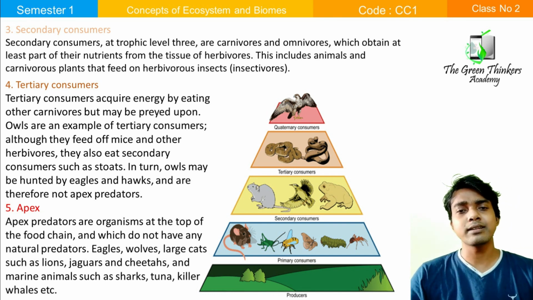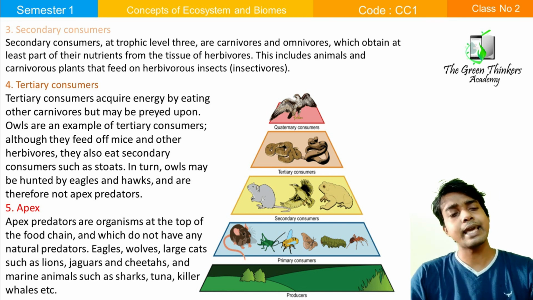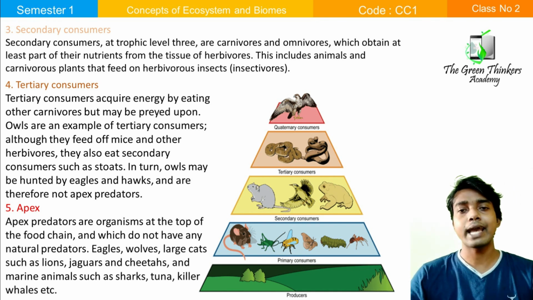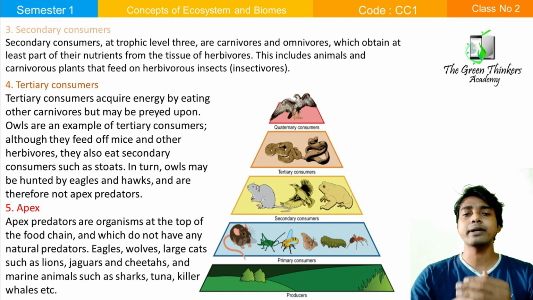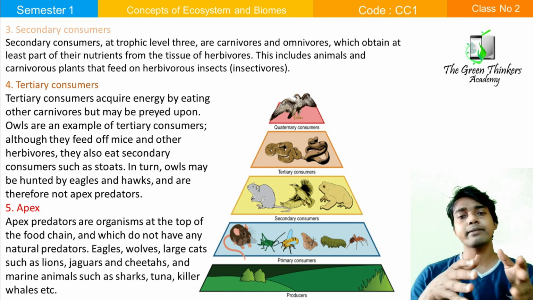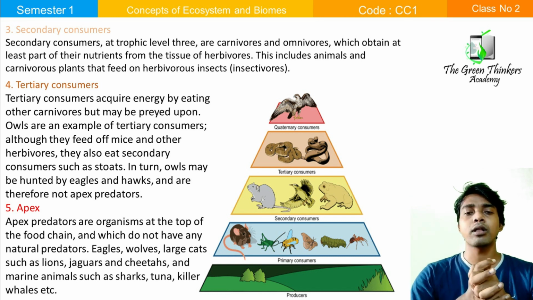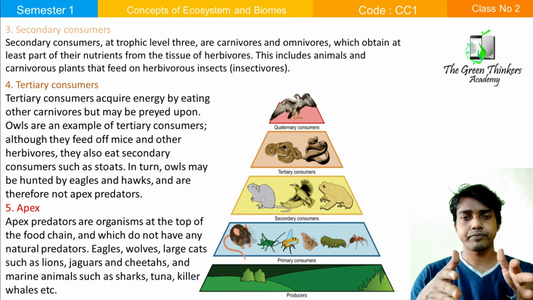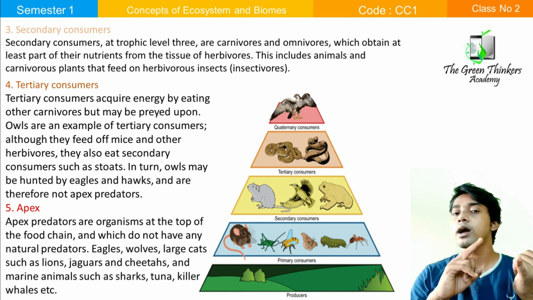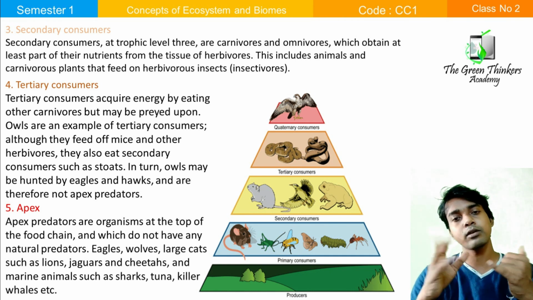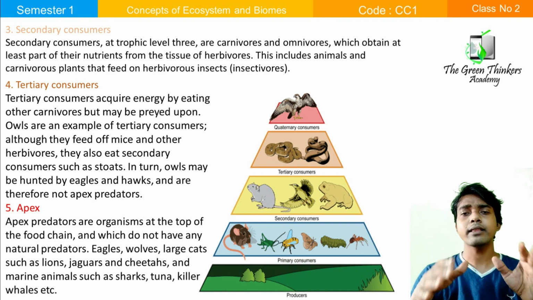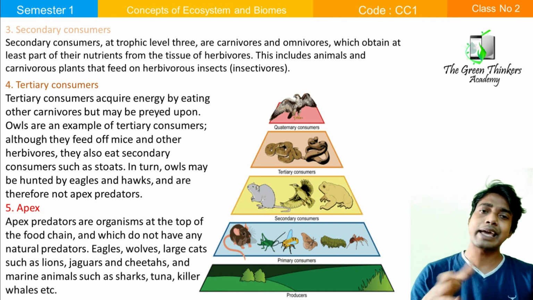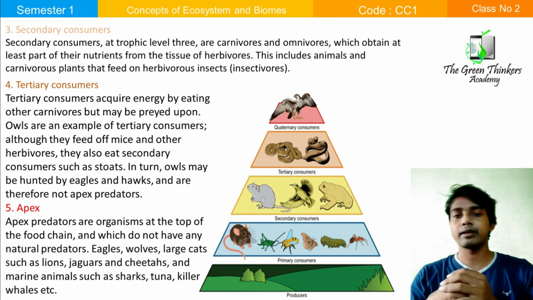As like that, who are the apex consumers? Apex consumer is a little bit different. Apex consumers are those situated at the top of a trophic level and they eat everything. Generally, we can say the apex is the human. Why is the human the apex consumer? Because we all know humans can eat everything. Humans can eat producer, primary consumer, secondary, tertiary, and so on. So we can say that human is the apex body. But in a grassland ecosystem, who is the apex body? Apex body is the eagle, because it is situated at the top of the trophic level.